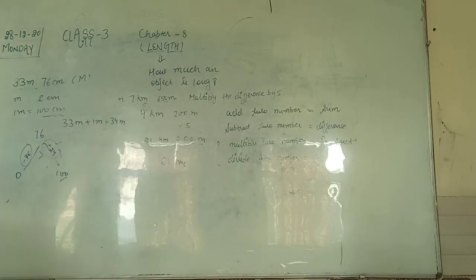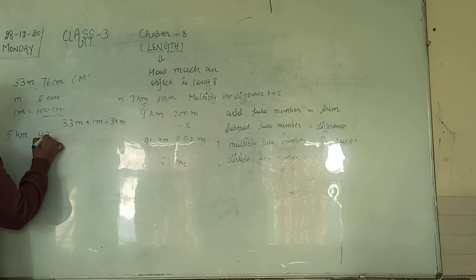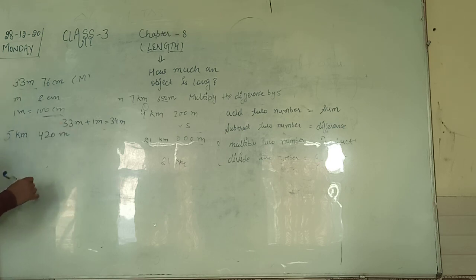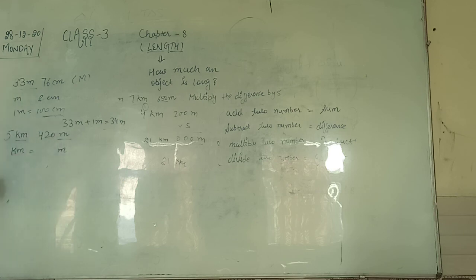Now see one more question that has the kilometer, like five kilometer and 420 meter, right. Now units है आपकी किलोमीटर and meter. We know the relation: 1 kilometer equals to 1000 meter.